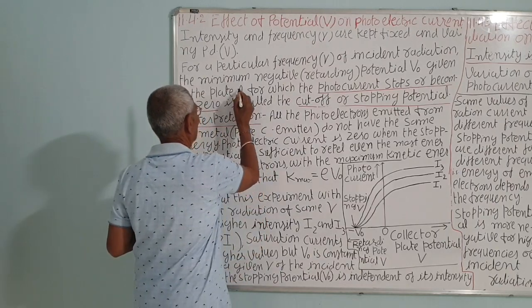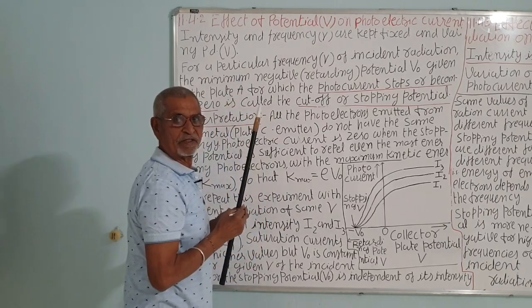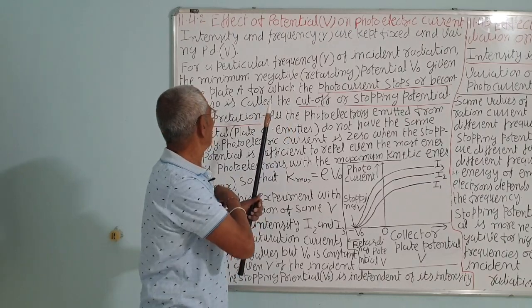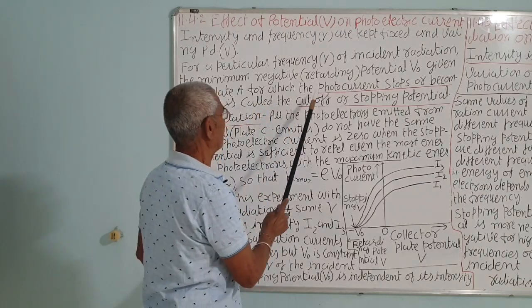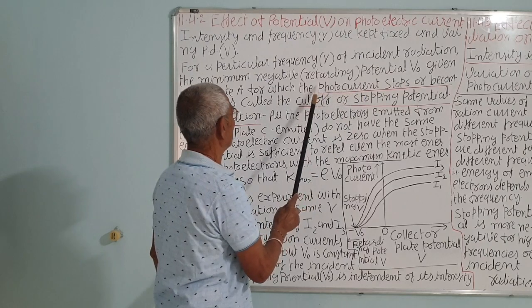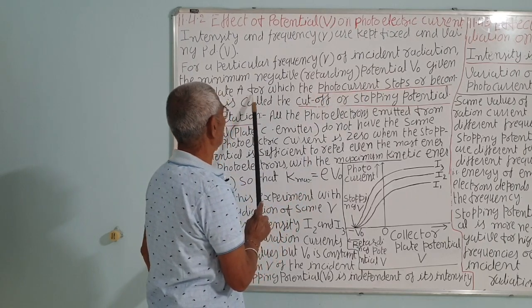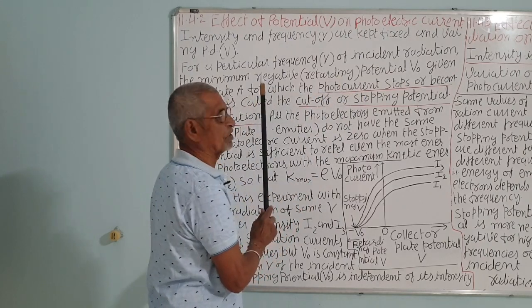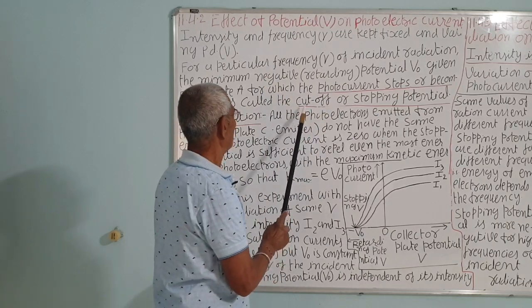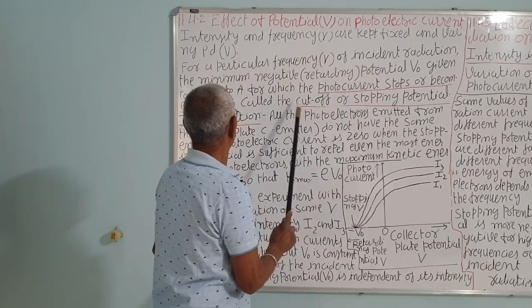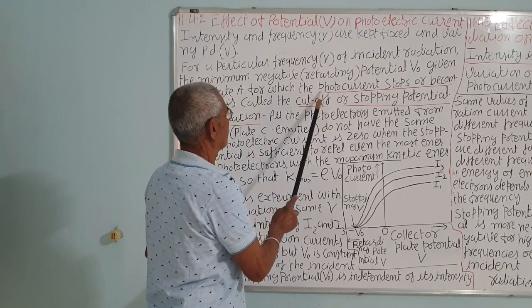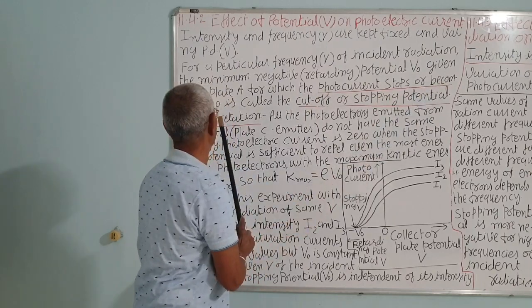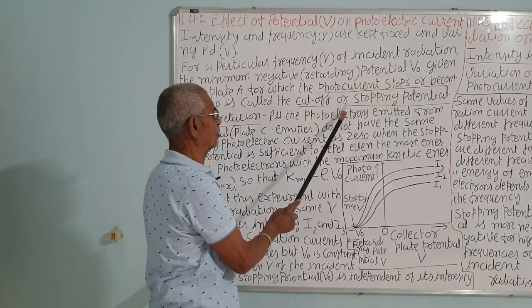If you keep the plate A negative, what will happen? A will repel the electrons, so the current will decrease. For a particular value of the retarding or negative potential of the plate A, the anode, the photocurrent stops or becomes zero. This is called the cutoff or stopping potential.